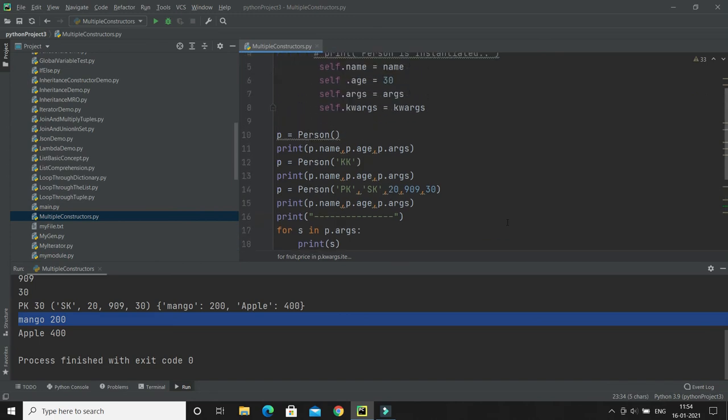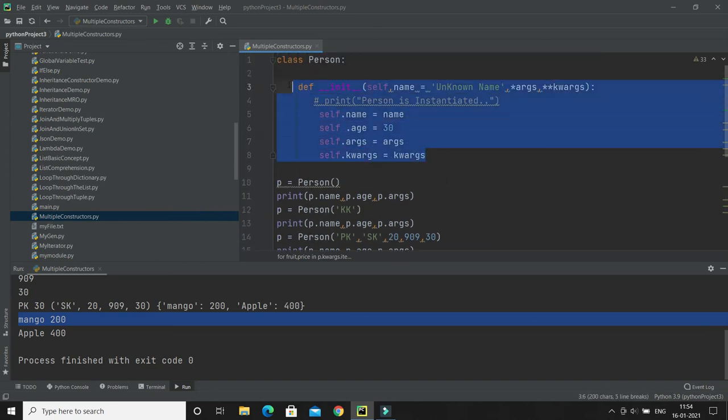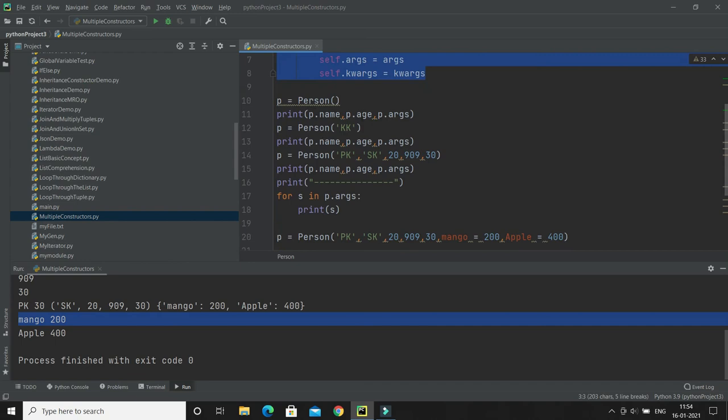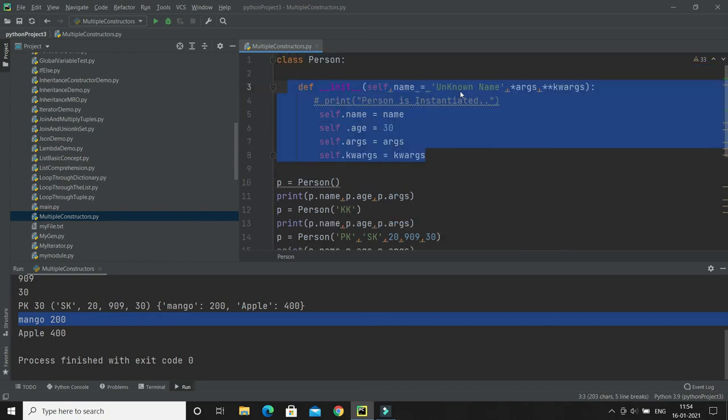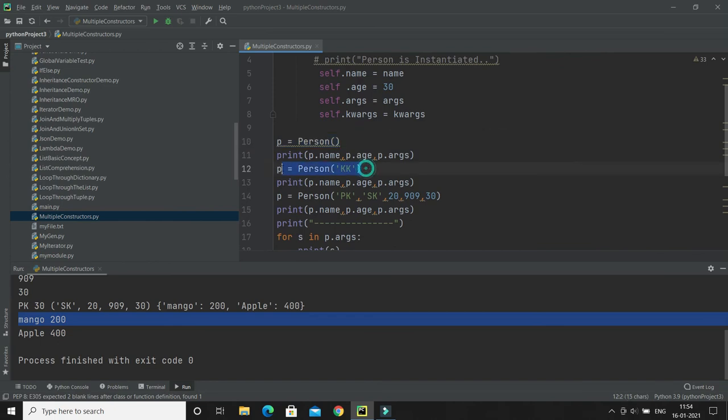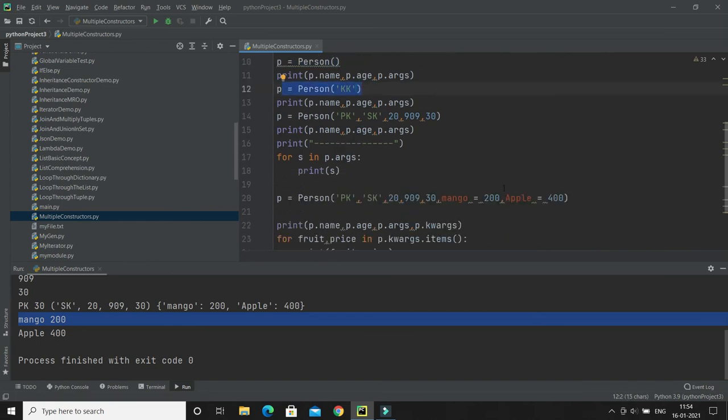So that's how you can create a single constructor, but you can pass multiple values, or you can use a variable length argument or keyword variable length argument to pass either zero or many variable names, or zero or many key value pairs, while creating an object of a person or any custom object, right?